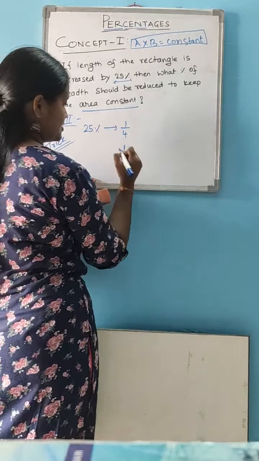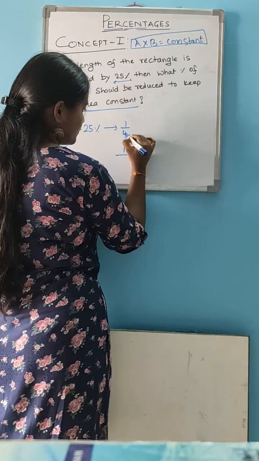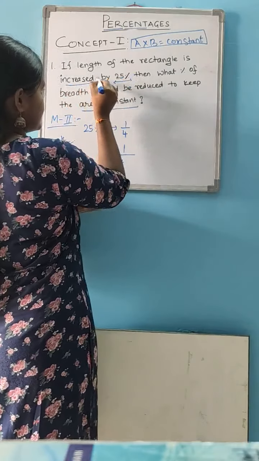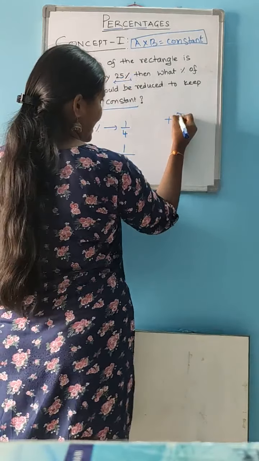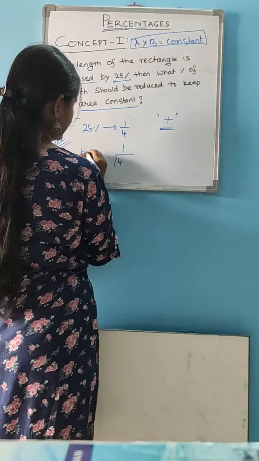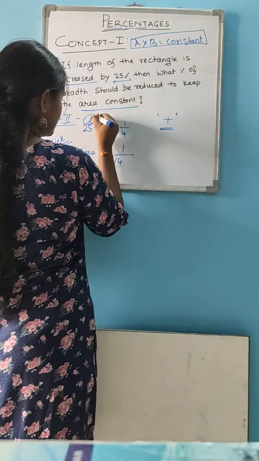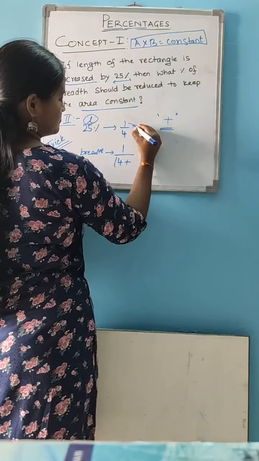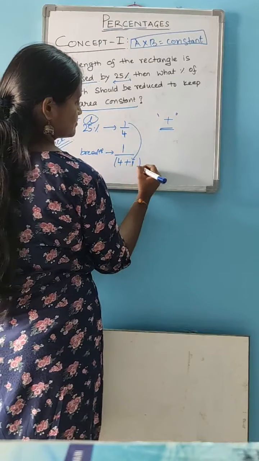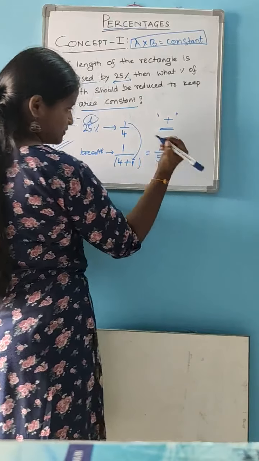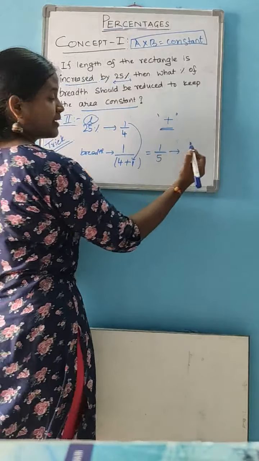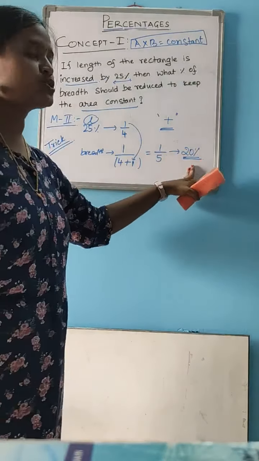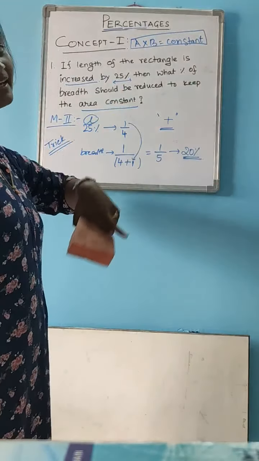Keep the numerator unchanged and write the denominator 4. Here, what has he given? Increasing. Increasing means you have to add. This is for length, and this is for breadth. Add the numerator, whatever it is there: 1. That means 1 by 5. You know that the 1 by 5 value is 20%. That means breadth should be reduced by 20% in order to keep the area constant.